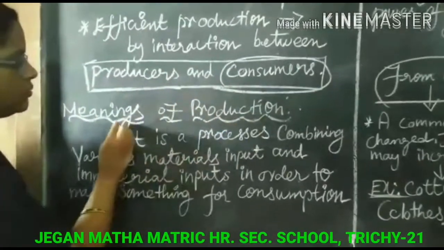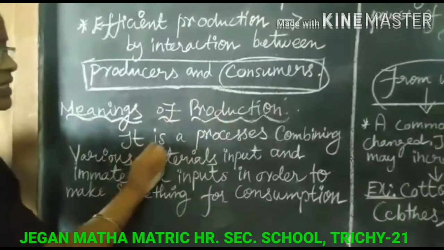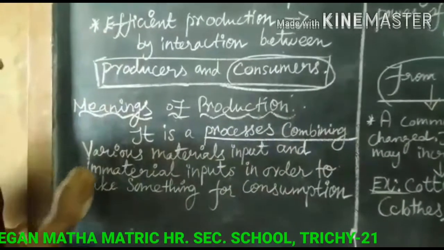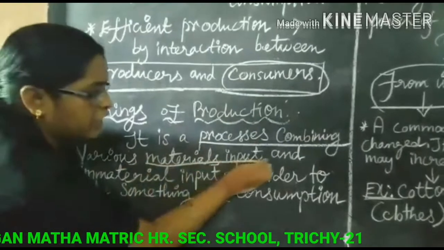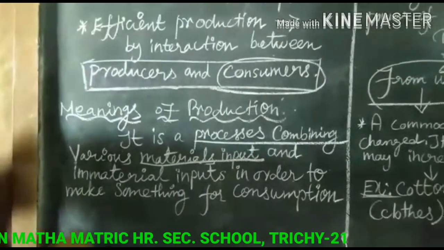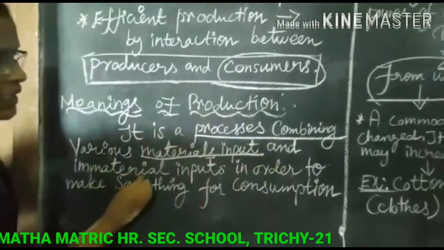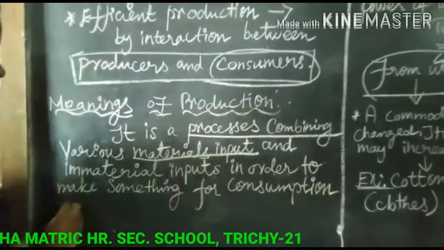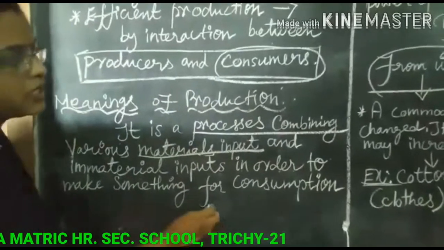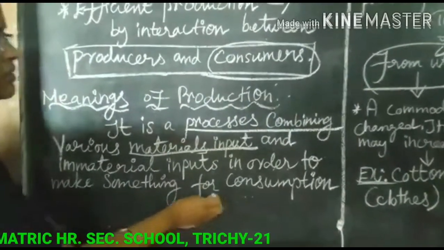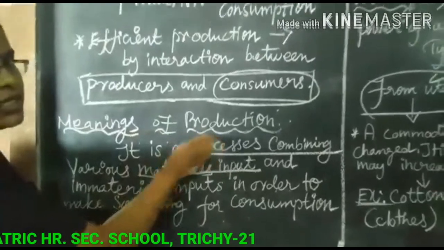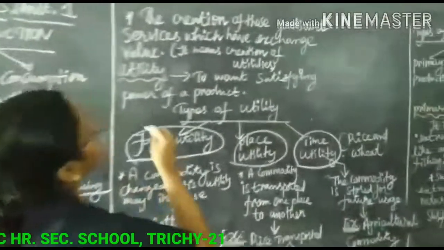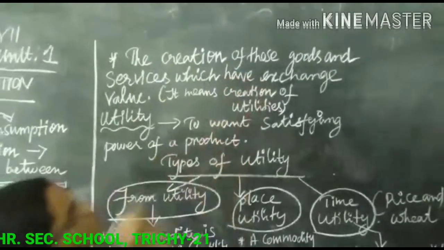Meaning of production: it is a process combining various material inputs and immaterial inputs in order to make something for consumption. That is the meaning of production. Next, the creation of